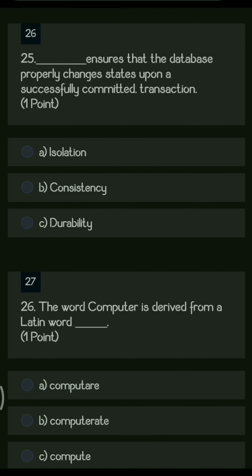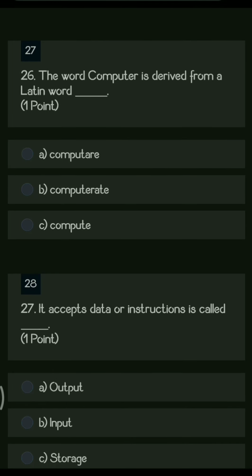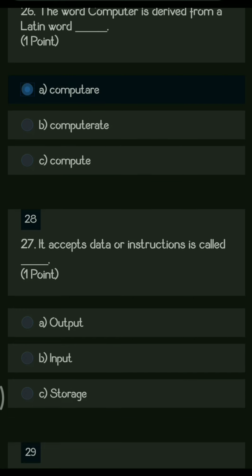Next question. Dash ensures that the database properly changes the states upon a successfully committed transaction. So the options are isolation, consistency, and durability. So the right answer is consistency. So this is also a property of transaction. Next question. The word computer is derived from a Latin word dash. So the options are computer, computerate, and compute. So the right answer is computer.